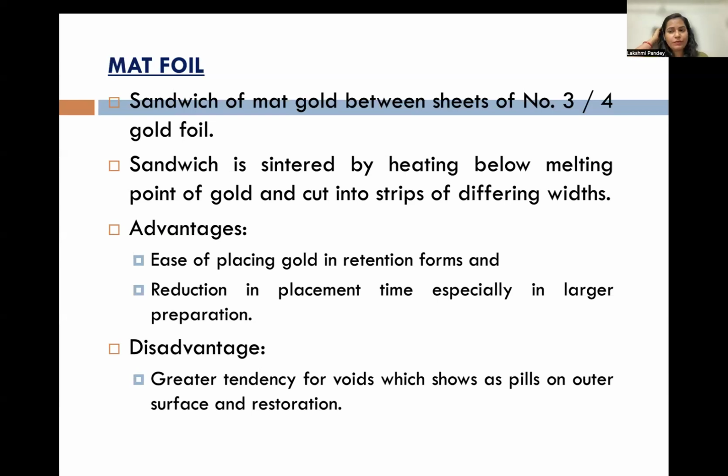So what I'll tell you in brief: your matte foil or your matte gold, the biggest disadvantage it has is that it provides voids. So whenever you want a smoother finish, it's the foil forms which you use.